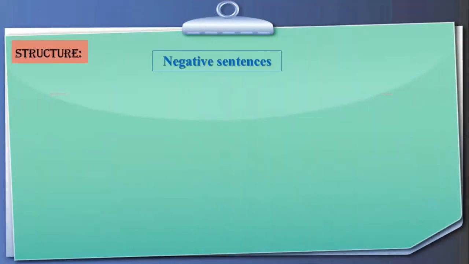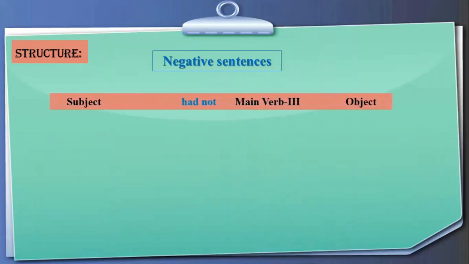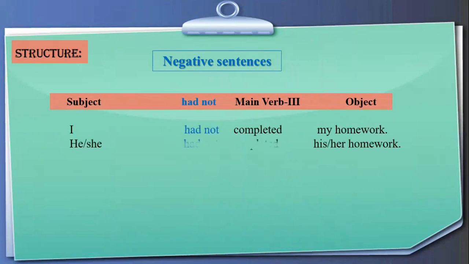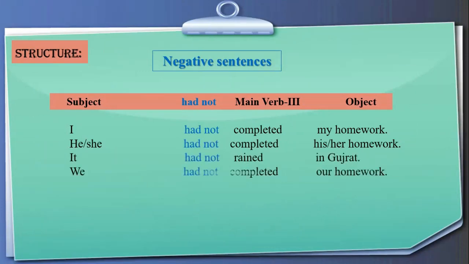Here is the structure of negative sentences. Subject, had not, main verb in its third form, and object. I had not completed my homework. He or she had not completed his or her homework. It had not rained in Gujarat. We had not completed our homework.